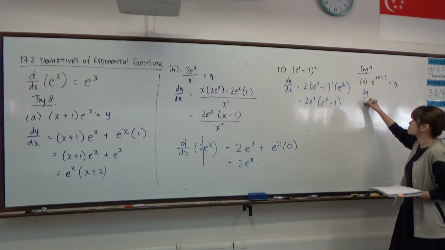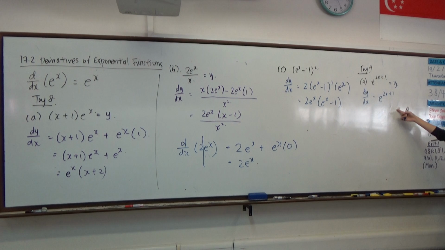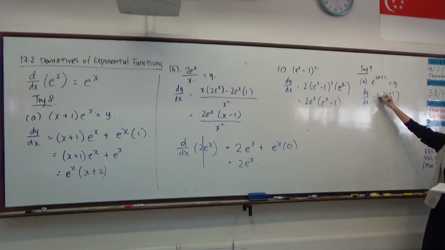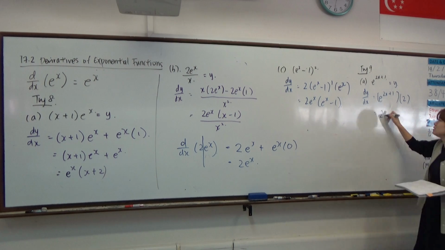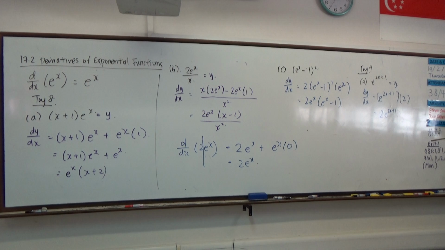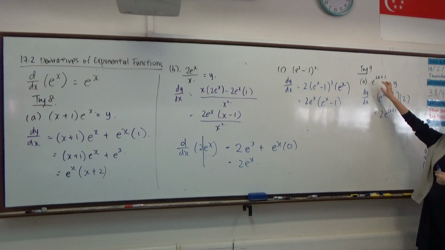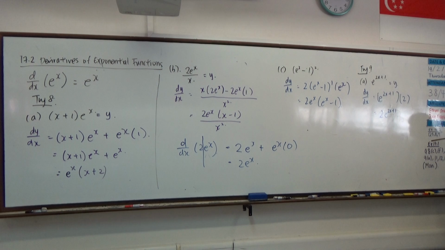The function remains the same when it is being differentiated, but we need to differentiate the power itself, and that will be equal to 2. So therefore, in this case, it will be 2e to the power of 2x plus 1. So chain rule, the way it applies, remains the same. You differentiate the function, then remember to differentiate the other parts of the function.